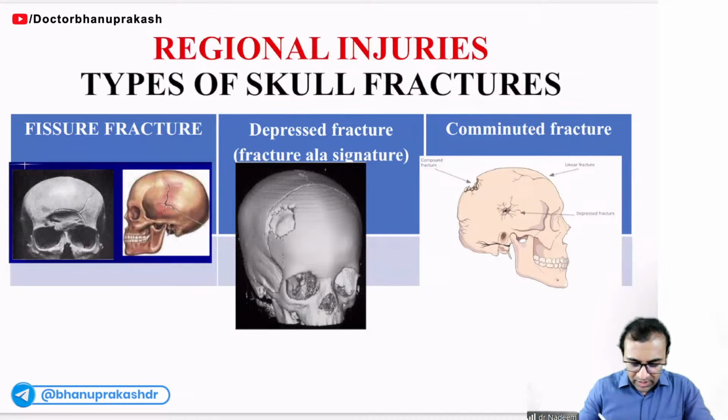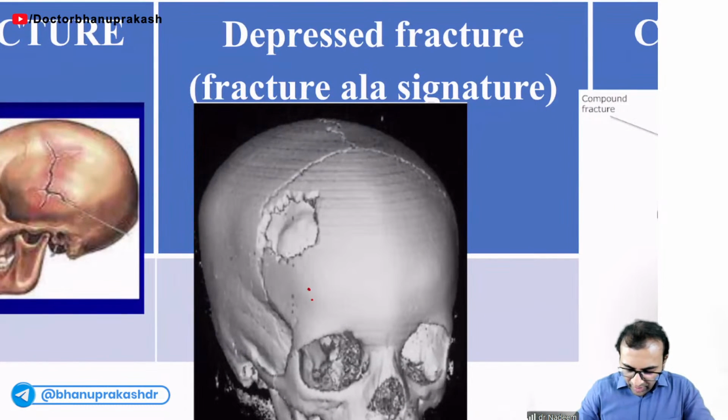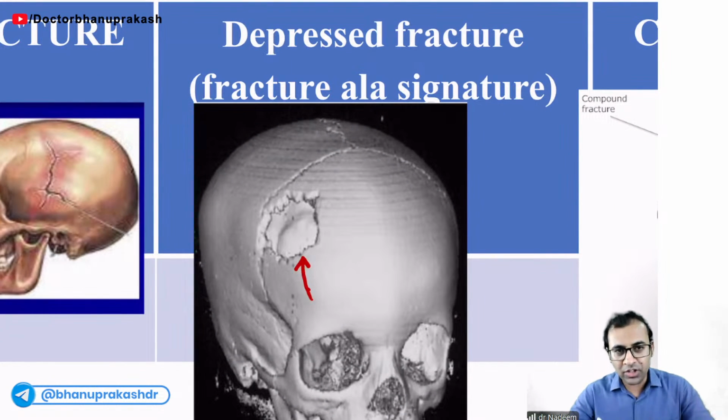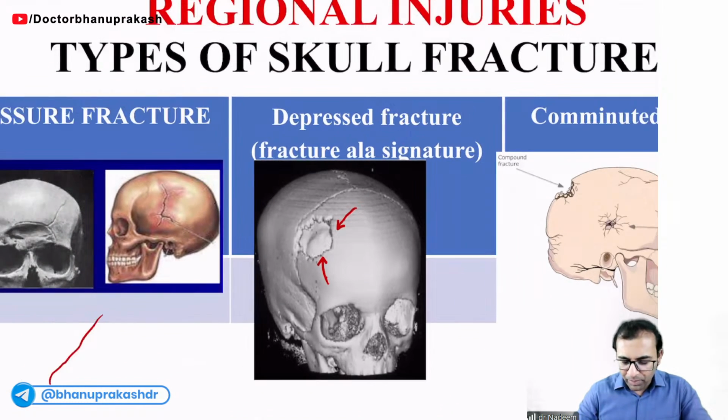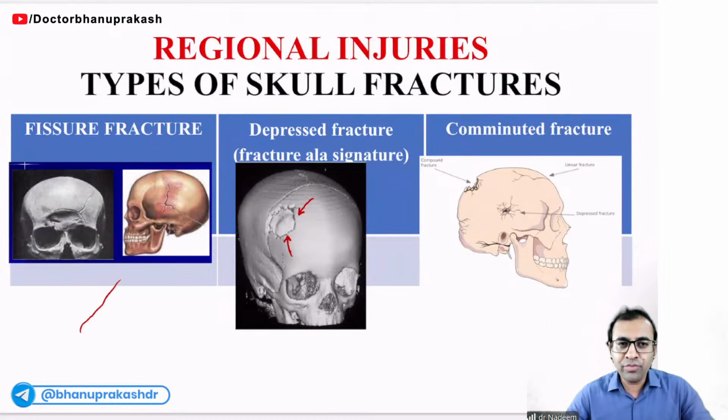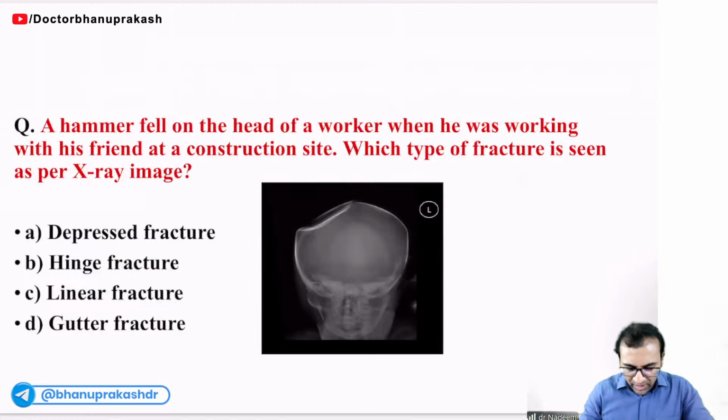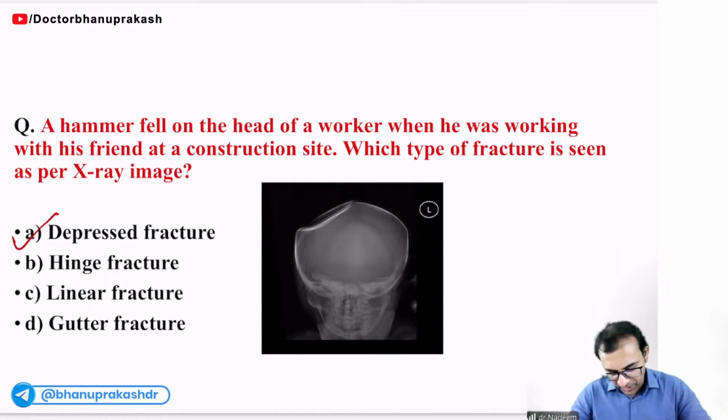See here, I have taught you that if there is only a linear fracture, then it will be called a fissure fracture. If you can see a depression here, it is a kind of depressed fracture. After seeing this photo, you can understand which weapon was used. So I taught you, here you can say, okay, hammer. Hammer has given its signature. Signature fracture, or a depressed part, is called a depressed fracture. So out of these four options, the answer should be depressed fracture.